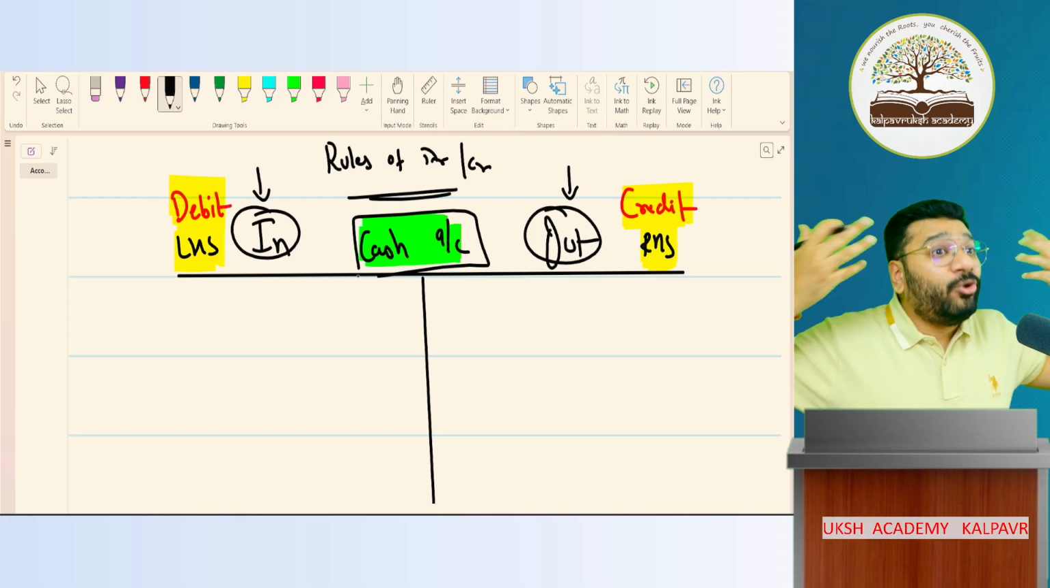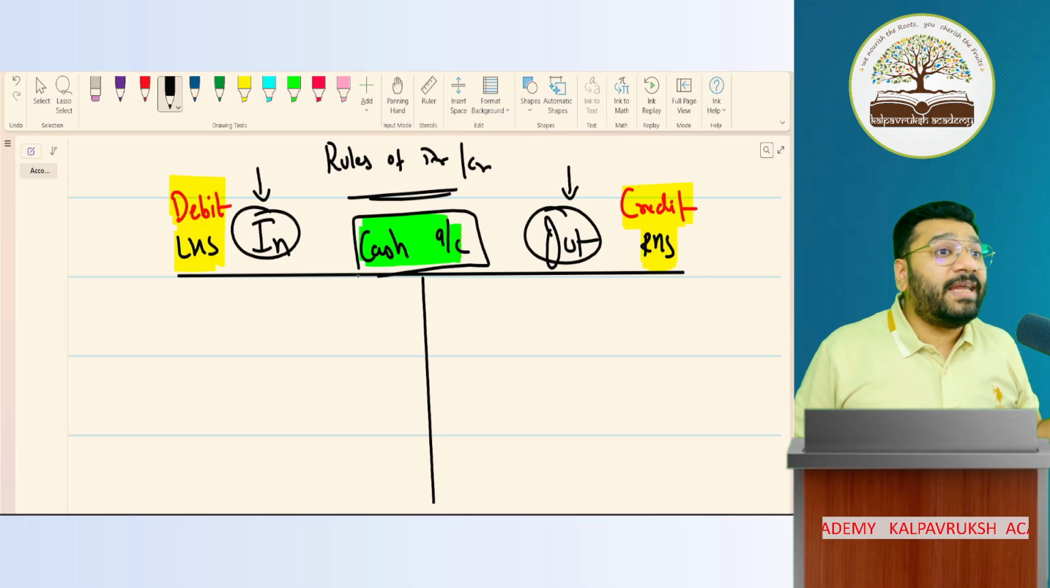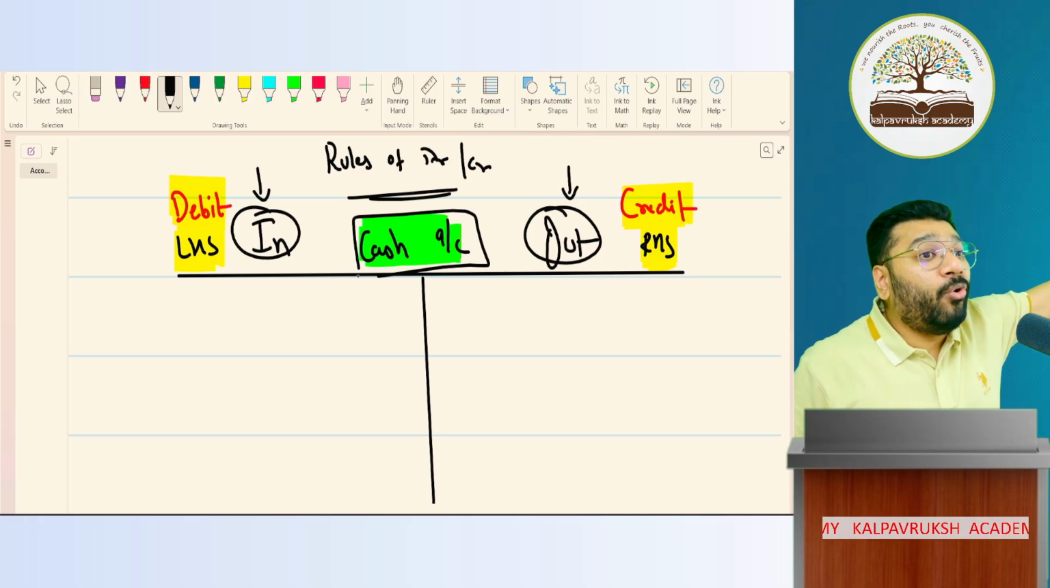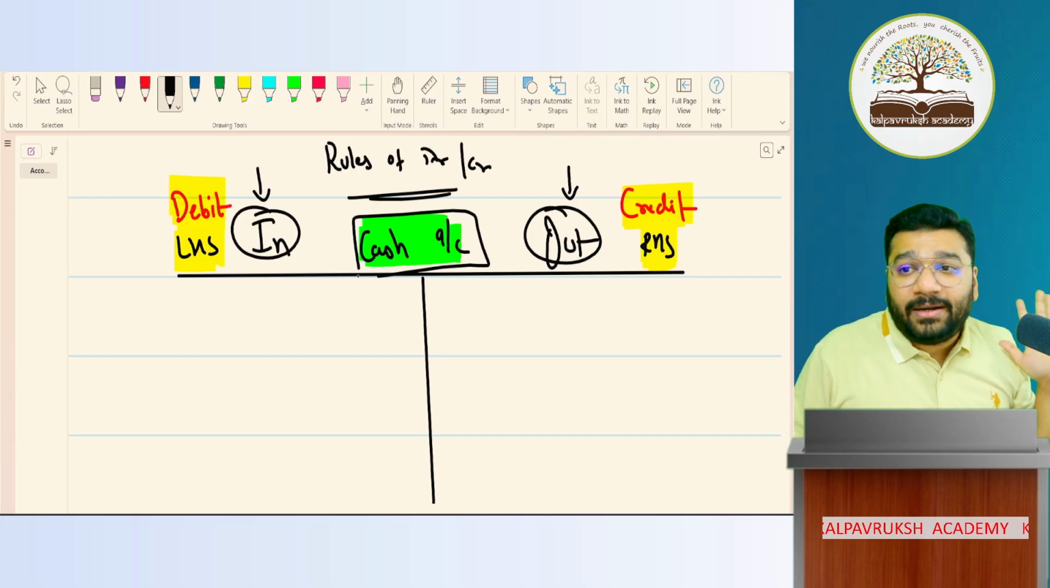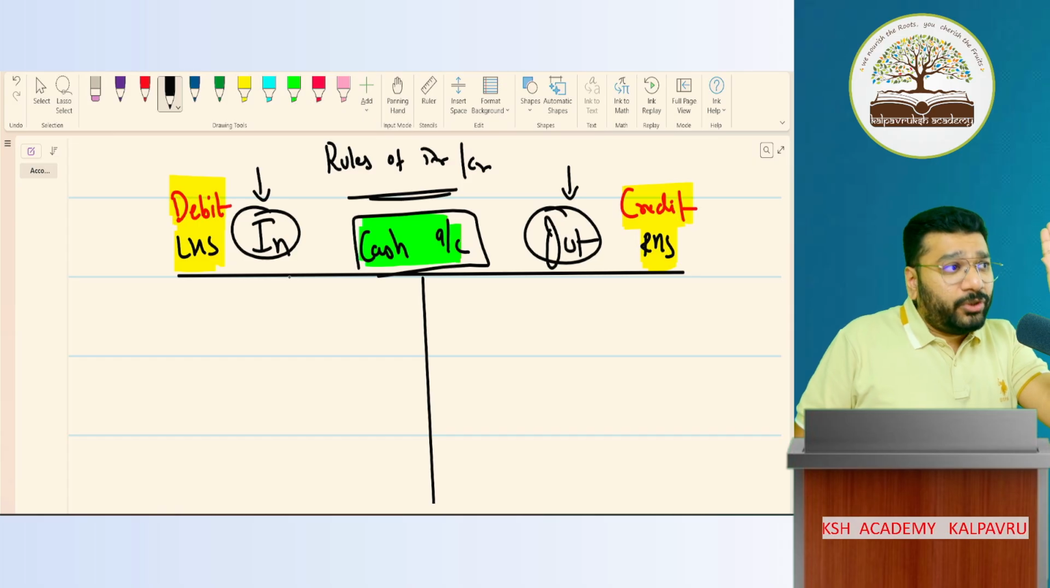For purchase, the rule will change. For bank, the rule will change. For different accounts, the rule will change. Once we know the rule, we will know what to record in debit, what to record in credit. Got it, not got it? But for cash, I'm telling you, you take it from me.